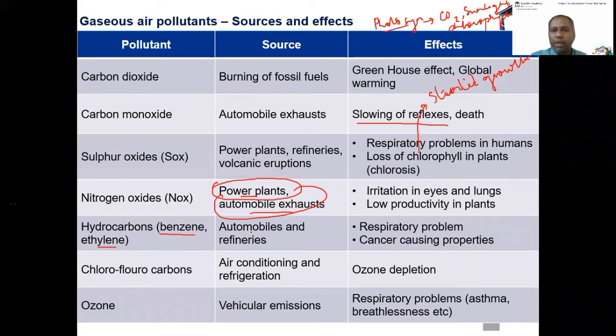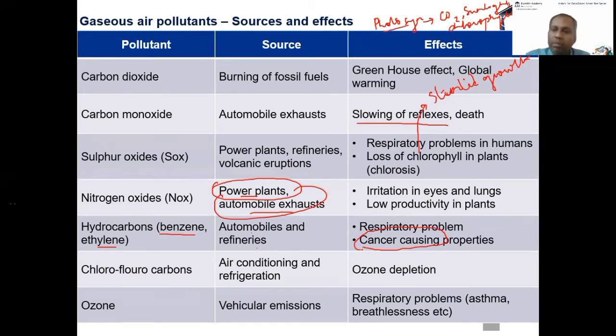That's why you find them in automobiles and refineries. Because both of them use some form of crude oil. I mean, automobile does not use crude oil, but it eventually uses a product of refined crude oil, be it petrol or diesel. Hydrocarbons cause respiratory problems, and more importantly, these hydrocarbons have cancer-causing properties.